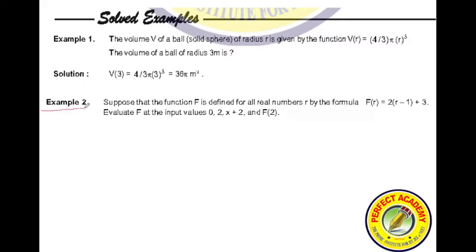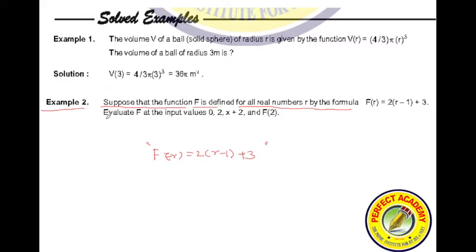Example 2. So what this question is saying, suppose that the function f is defined for all real numbers. I hope you are aware of the real numbers. What are real numbers and what are imaginary numbers? So they are defining the function f of r is equal to 2 into r minus 1 plus 3.